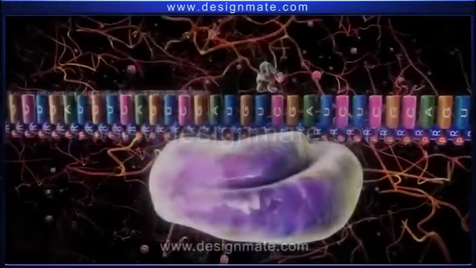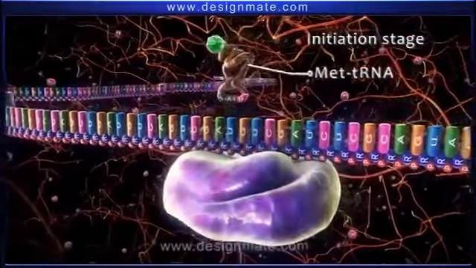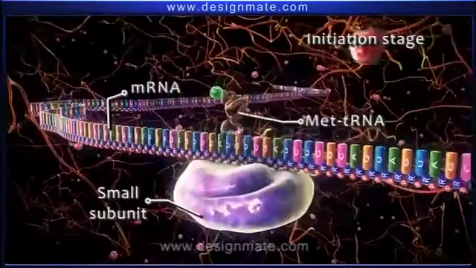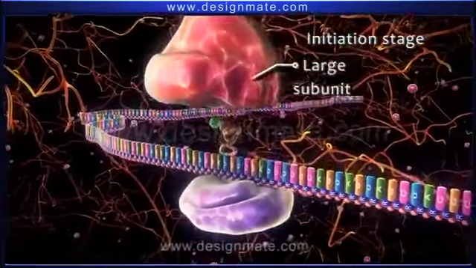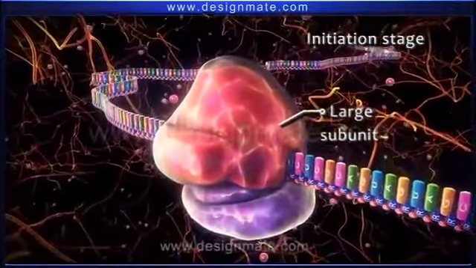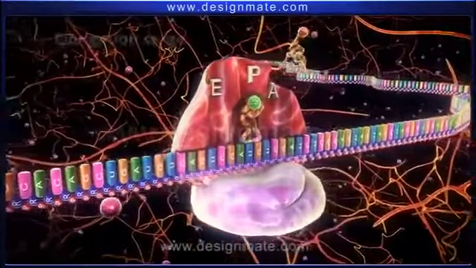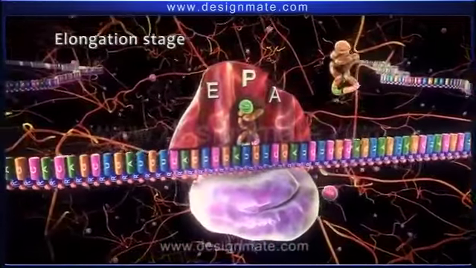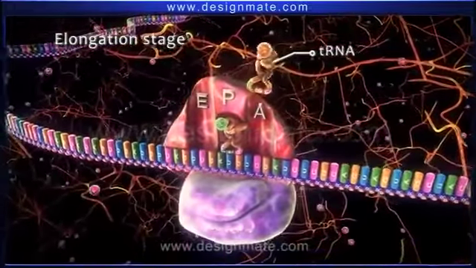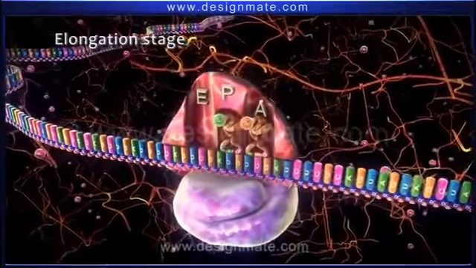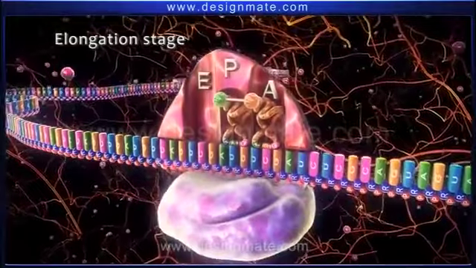Summary. Protein synthesis shows that the first stage involves the binding of met-tRNA to mRNA and the small subunit of the ribosome. The larger subunit of ribosome then combines with the small subunit. Second stage is the elongation stage. In this stage, the incoming amino acyl tRNA fits in the A site. Then a bond is formed between methionine and the amino acid molecule on the tRNA.